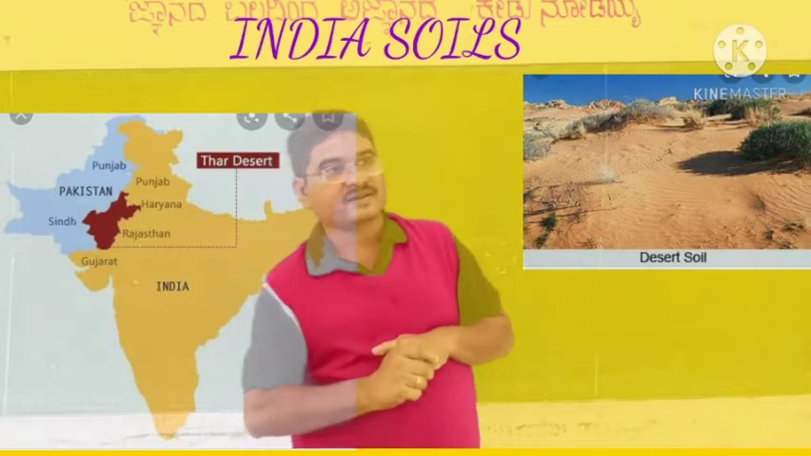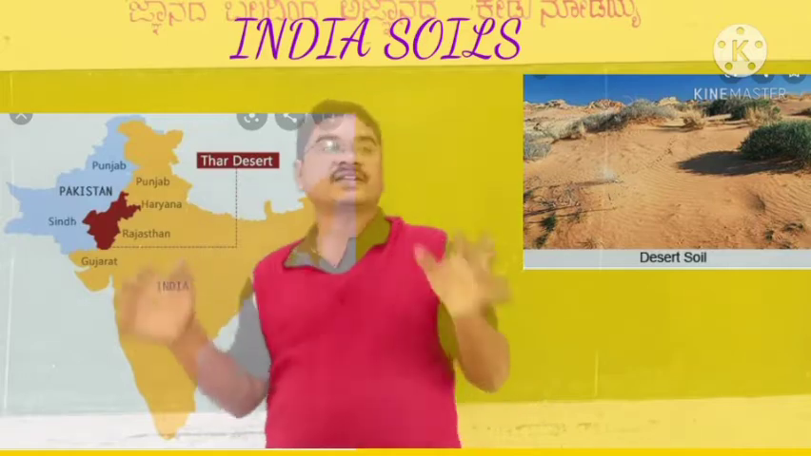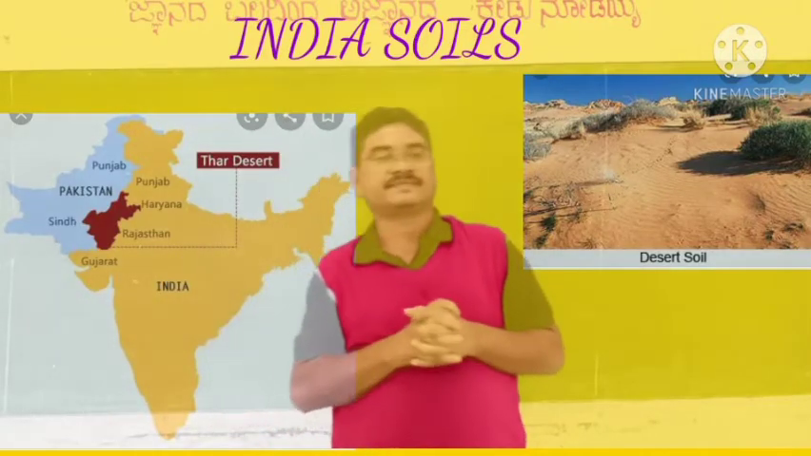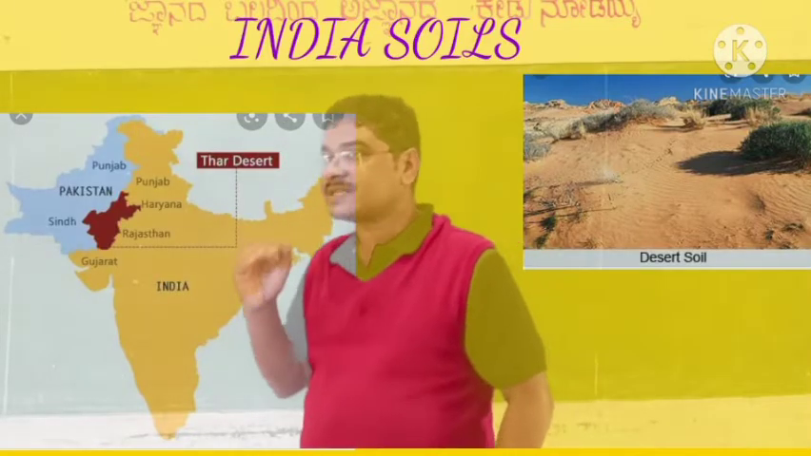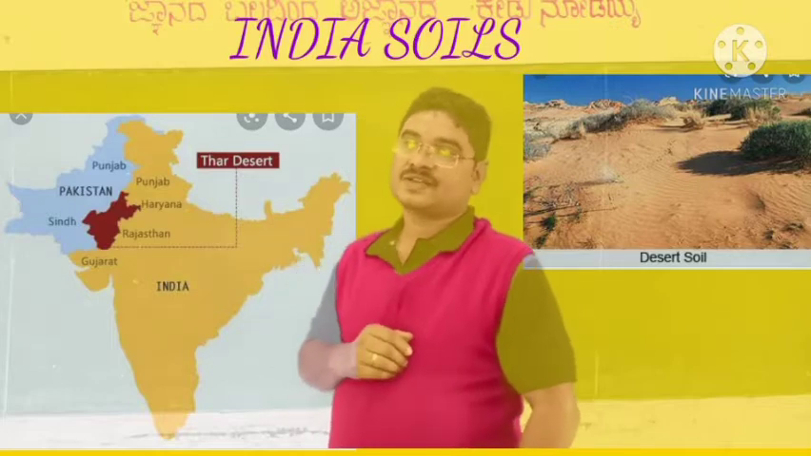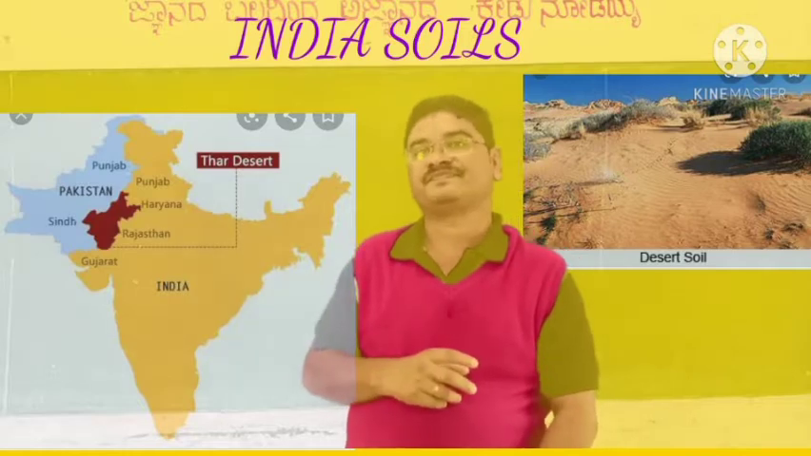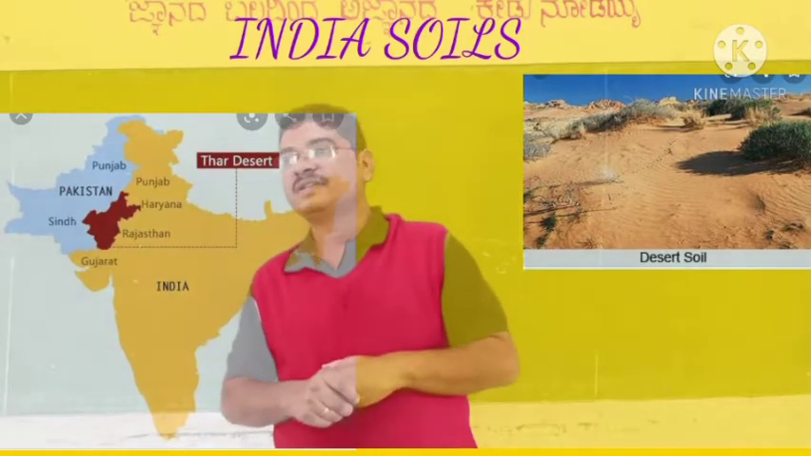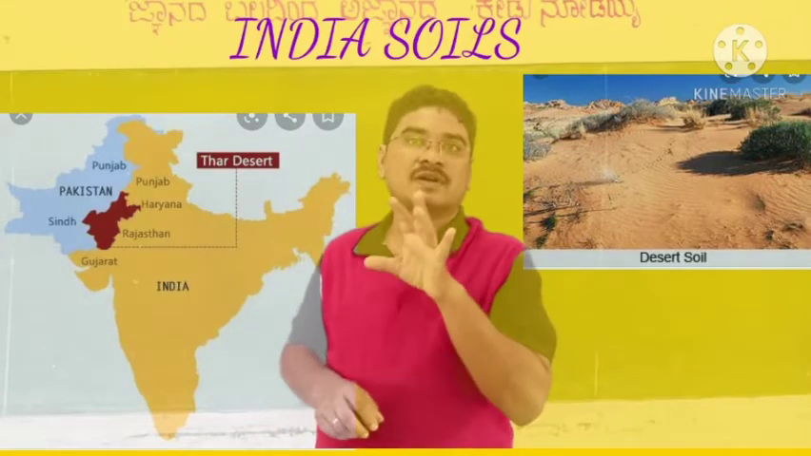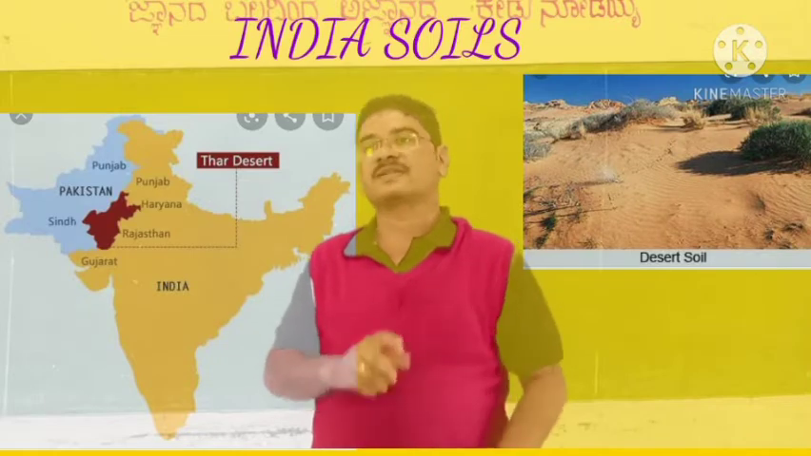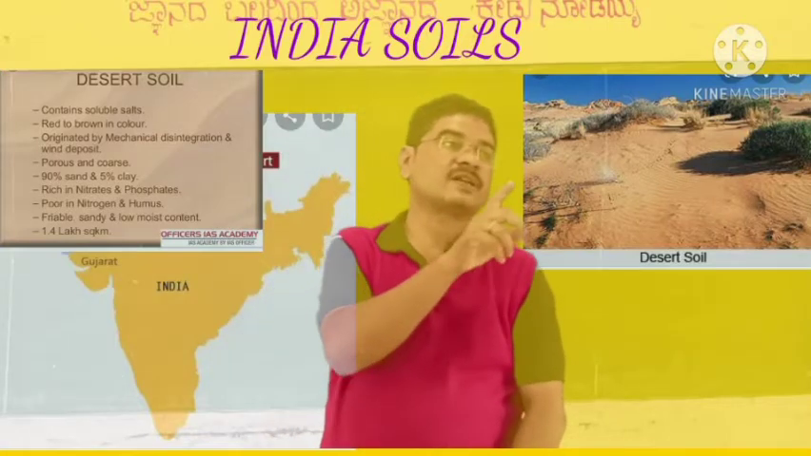They are fairly variable and have a high content of soluble salt. They are sandy and low in moisture and humus. So these are not suitable for the cultivation of many crops. Desert soil is available in major parts of Rajasthan, southern Haryana, Punjab and the northern part of Gujarat.